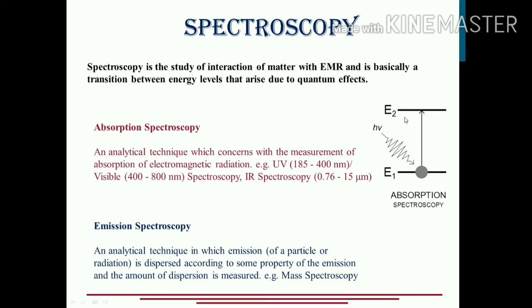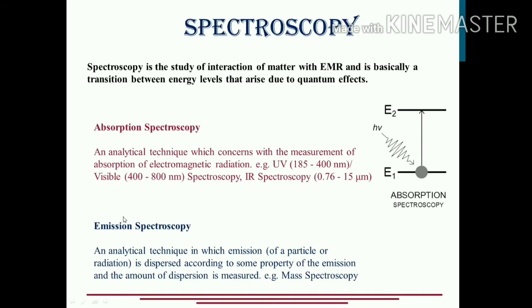Such a process, in which the species absorbs the electromagnetic radiation and then jumps to a higher energy level, is studied using what is called absorption spectroscopy. Remember, the absorption of energy is taking place by the species. The very common spectroscopies that come under this category, we had already mentioned: UV visible spectroscopy, IR spectroscopy, and so on.